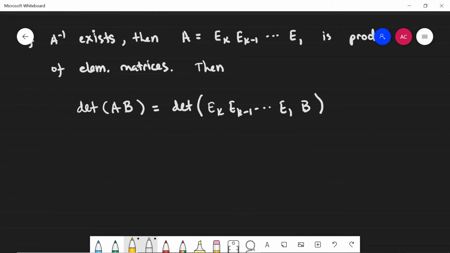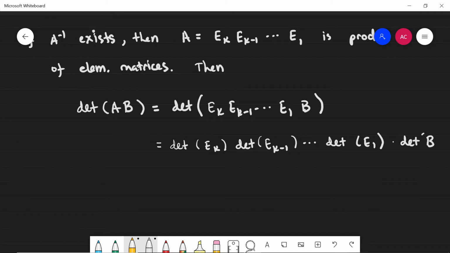Now I just resort to the result from the beginning of class, that this is actually equal to the determinant of E sub k multiplied by the determinant of E sub k minus 1, etc., multiplied by the determinant of E sub 1, multiplied by the determinant of B.